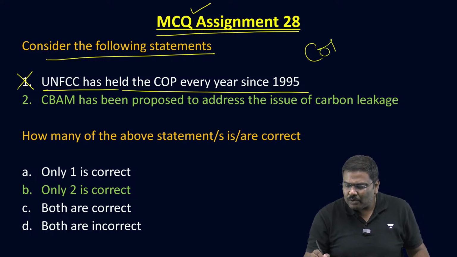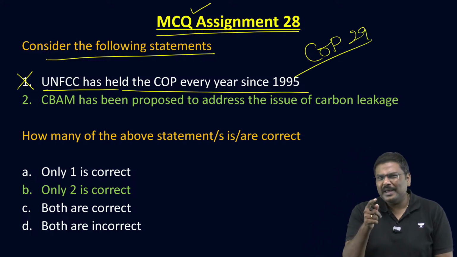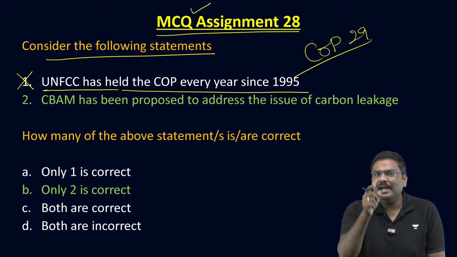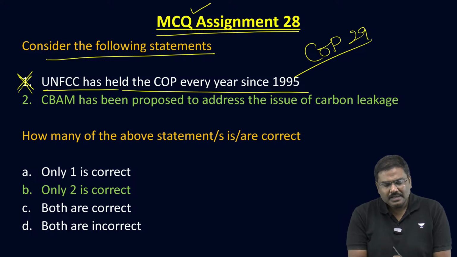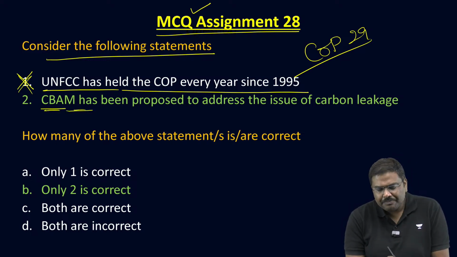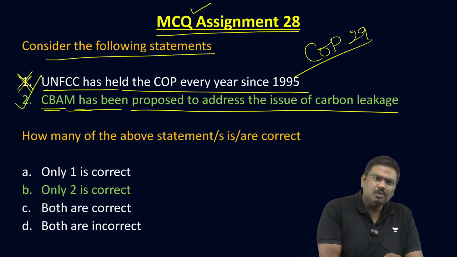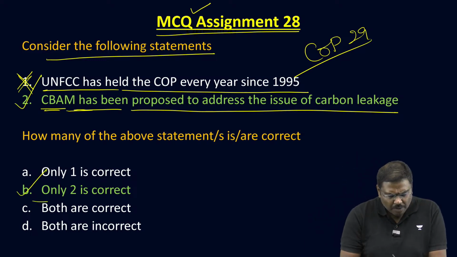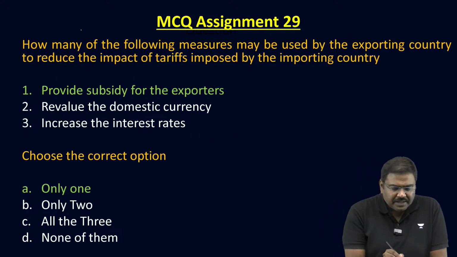But right now we are having only COP 29, which is being held in Azerbaijan, which means there is a miss somewhere. And that miss happened during the pandemic. So the first statement is wrong. CBAM has been proposed to address the issue of carbon leakage. Absolutely correct. I've discussed this. The right option will be only B. The second statement is correct.